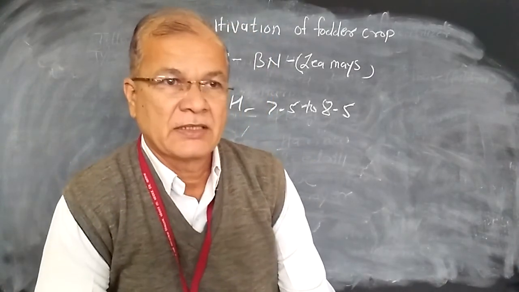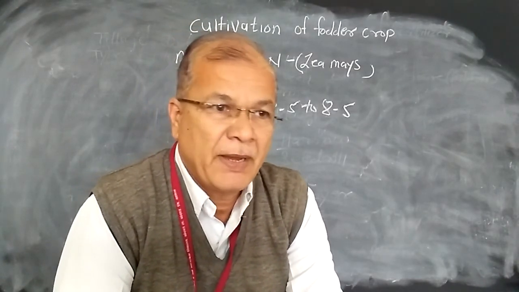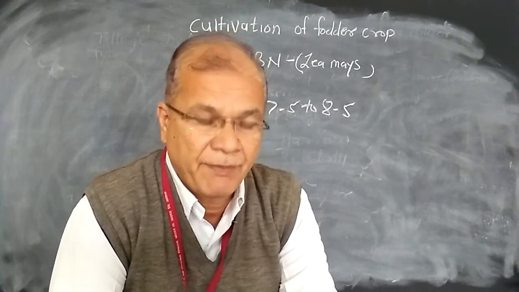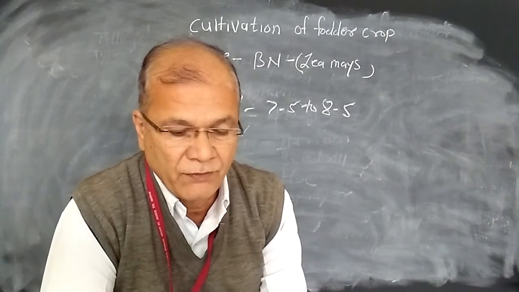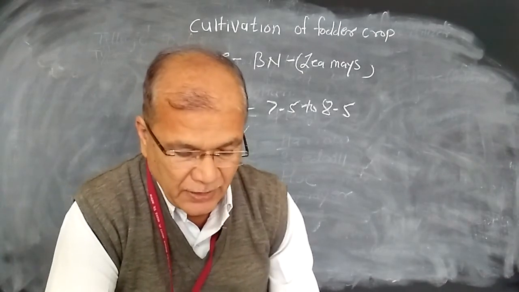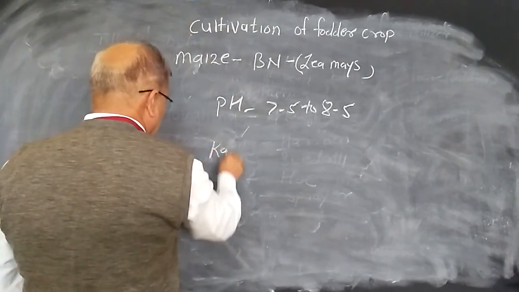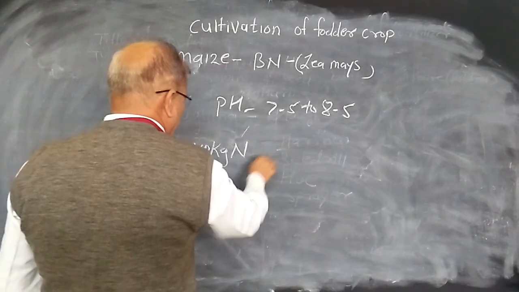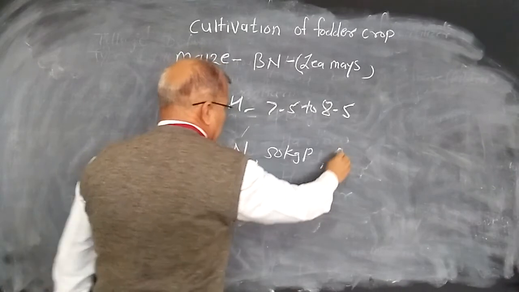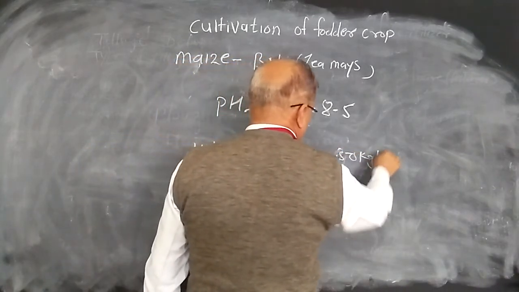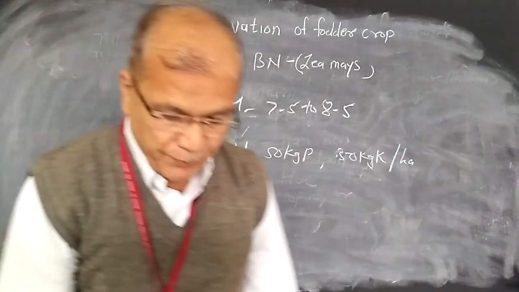Manures and fertilizers: 5 to 10 tons FYM may be given at the time of land preparation, and the recommended dose for the maize crop is 100 kg nitrogen, 15 kg phosphorus and 15 kg potash per hectare. These are the recommended doses for the maize crop.